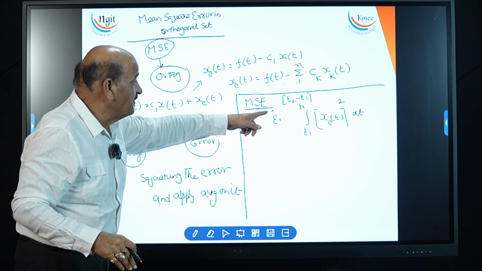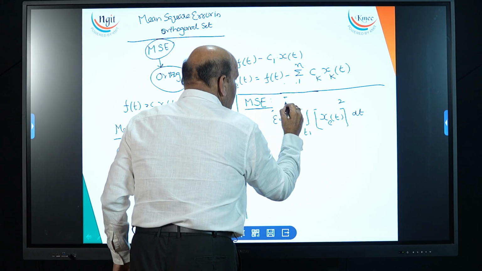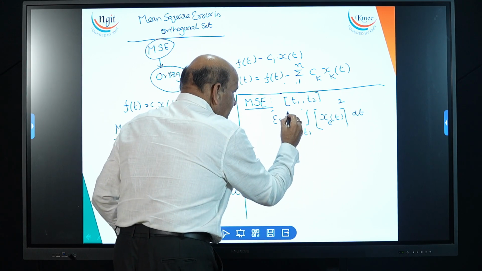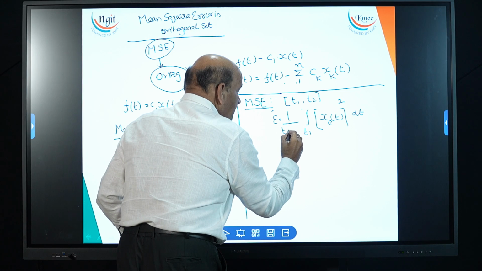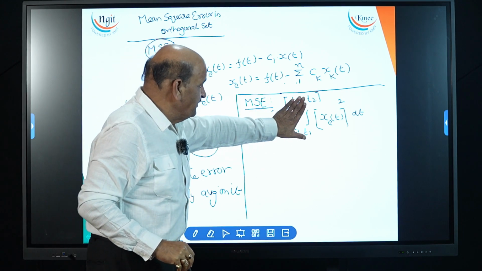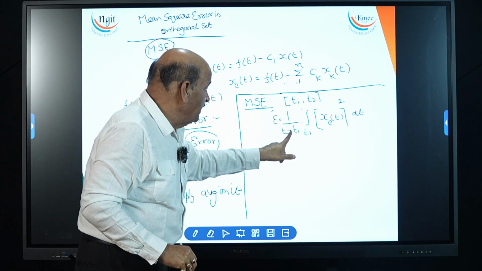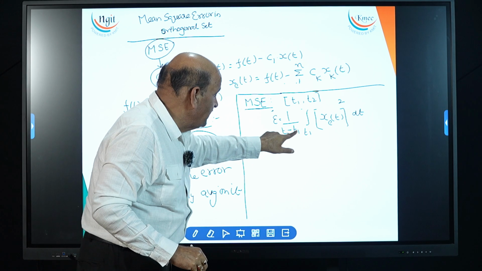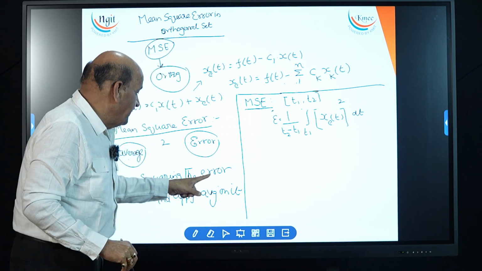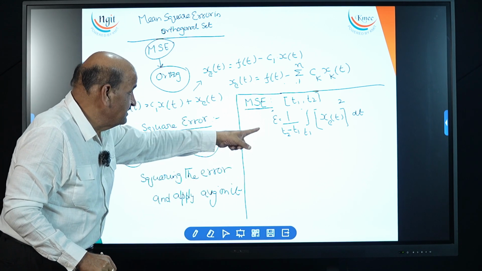Average. Average of what? The given time interval. Now just look at, what is the given time interval? The given time interval is from t1 to t2. So how to find the average? Dividing by the width of the signal, t2 minus t1. Now just look at, this is the first part, squaring the error. Upon that, dividing by the width of the signal, t2 minus t1. This is the average component. This is the square component. First squaring the error signal, upon that applying the average over the width of the signal.